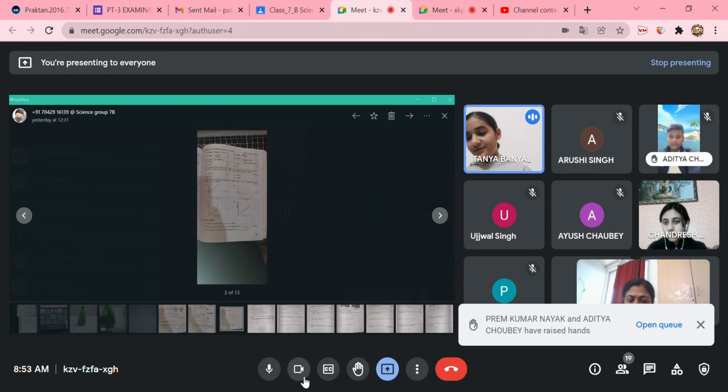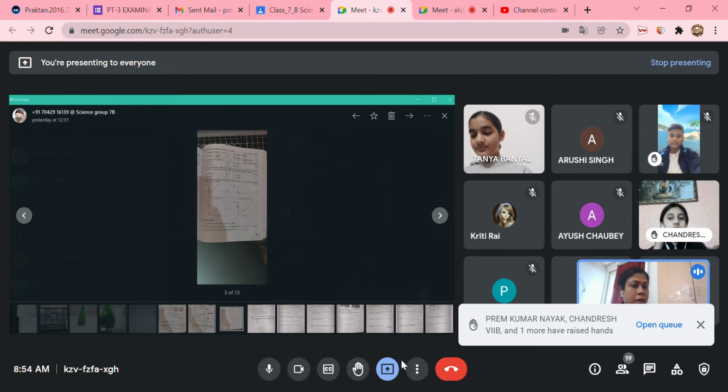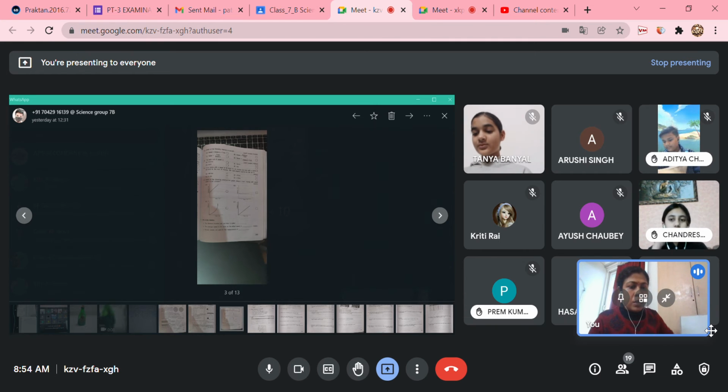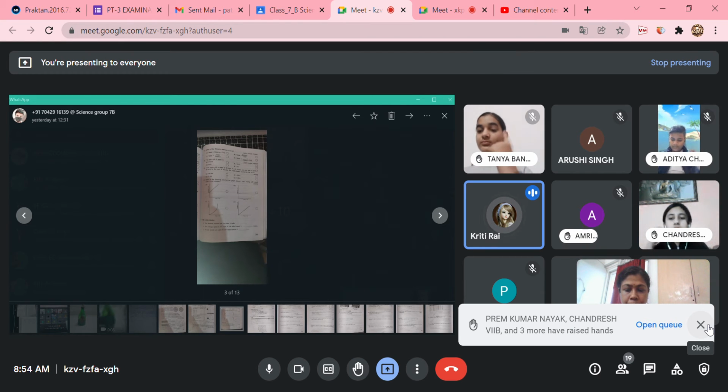Fifth, the speed of a train is expressed in meter per hour. Ujjwal will answer. Ma'am, not meter per hour, it should be minute per hour. Please wait. So correct it, Ujjwal. Ujjwal, correct it. Yes, Kriti, correct it. Ma'am, kilometer per hour.